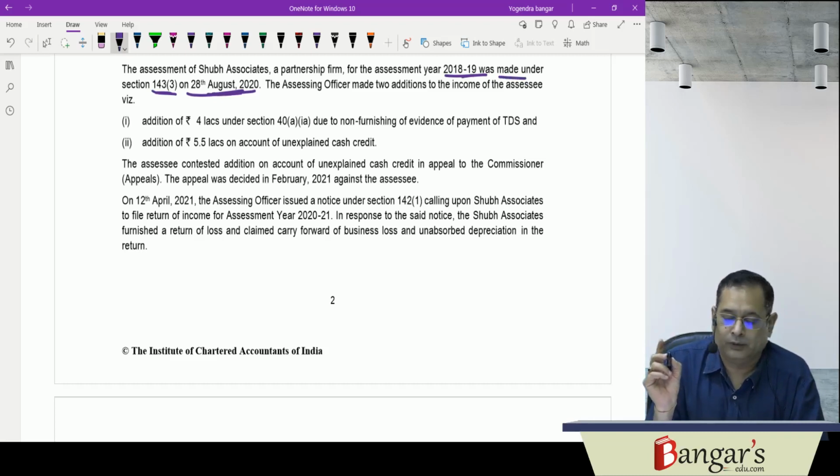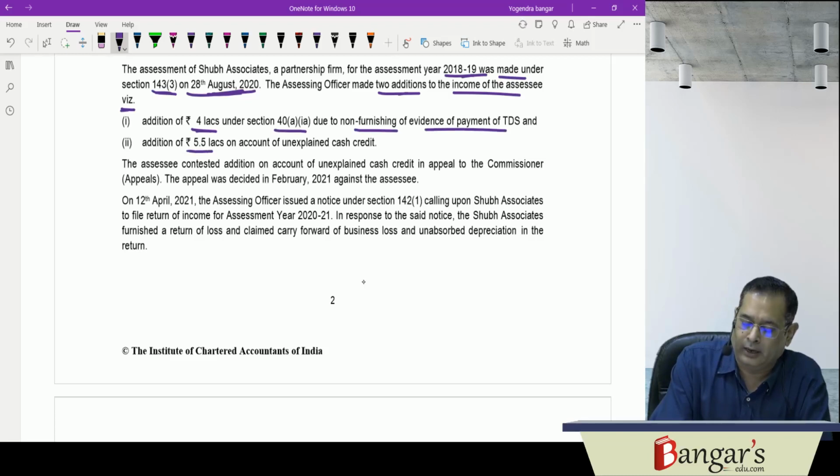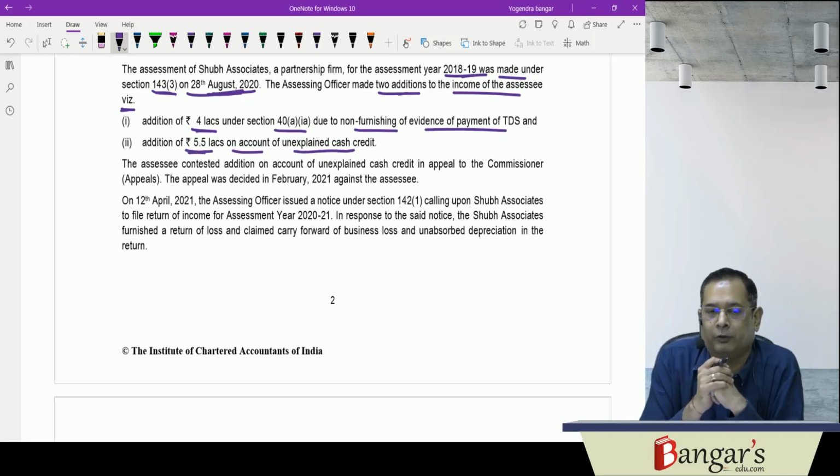Scrutiny assessment was made, and the assessing officer made 2 additions to the income of the assessee. Addition of rupees 4 lakh was on account of section 40A(1)(a) due to non-furnishing of evidence of payment of TDS, and addition of 5.5 lakhs on account of unexplained cash credits.